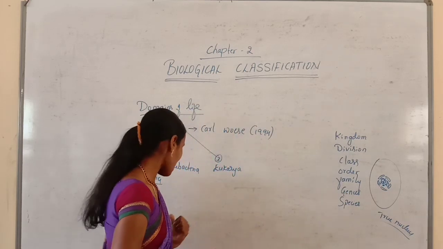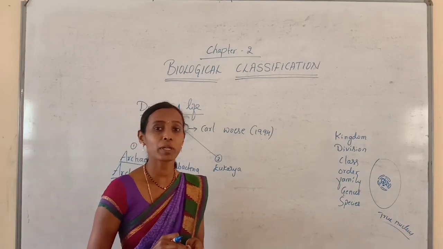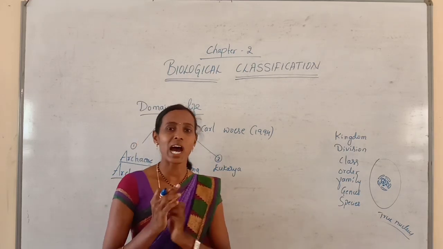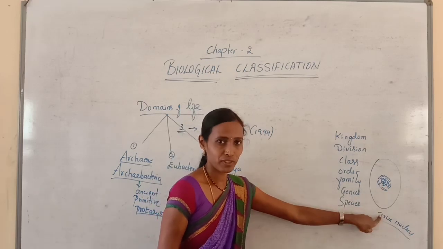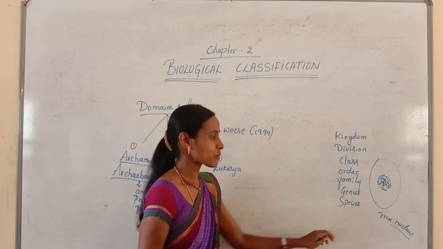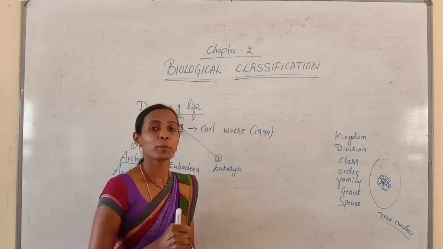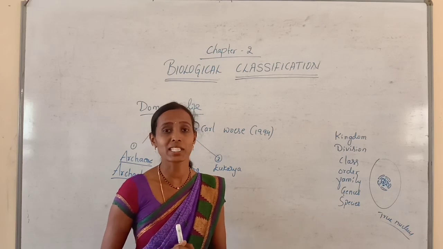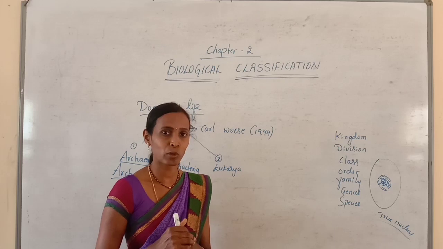Then what is a prokaryote? Prokaryote means, as I told you, it contains a primitive nucleus. Primitive nucleus in the sense that these organisms do not contain a true nucleus like this. In these organisms we can't find such a true nucleus, so we say that prokaryotes do not contain a true nucleus as well as membrane bound cell organelles. You will come to know which are the membrane bound cell organelles.